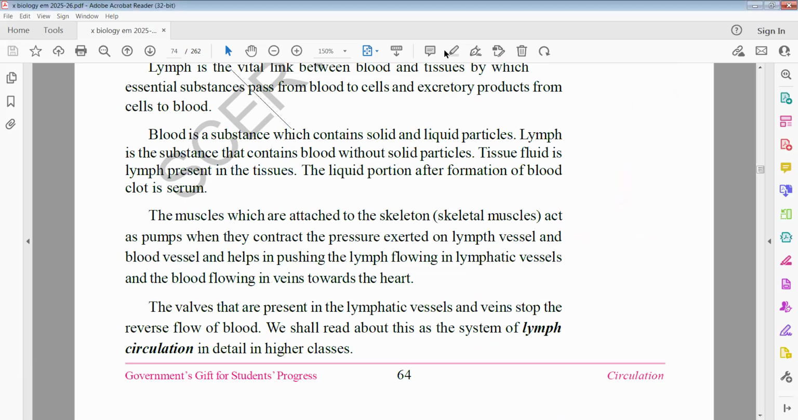Here you can observe blood is a substance which contains solid and liquid particles. Just now I said blood contains solids, means blood cells: RBC, WBC, blood platelets, and liquid part like plasma and serum. But lymph contains only liquid, not solid particles. That is a major difference between lymph and blood. Already I said lymph is blood, but does not consist of blood cells. So that you have to keep in your mind.